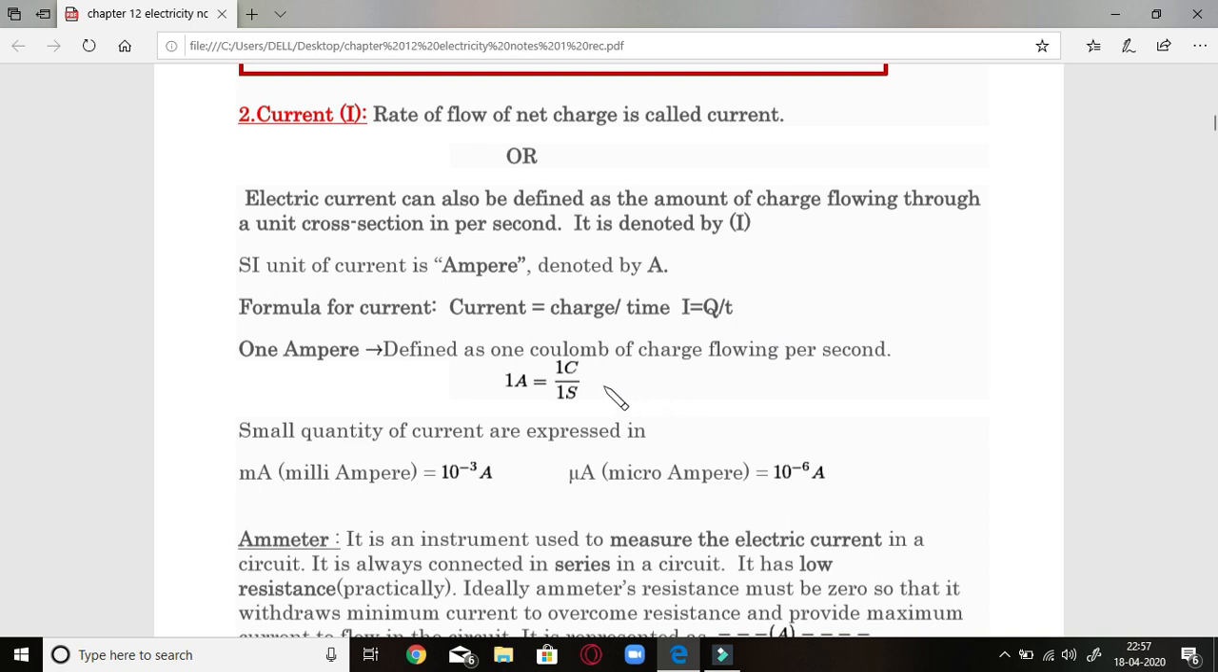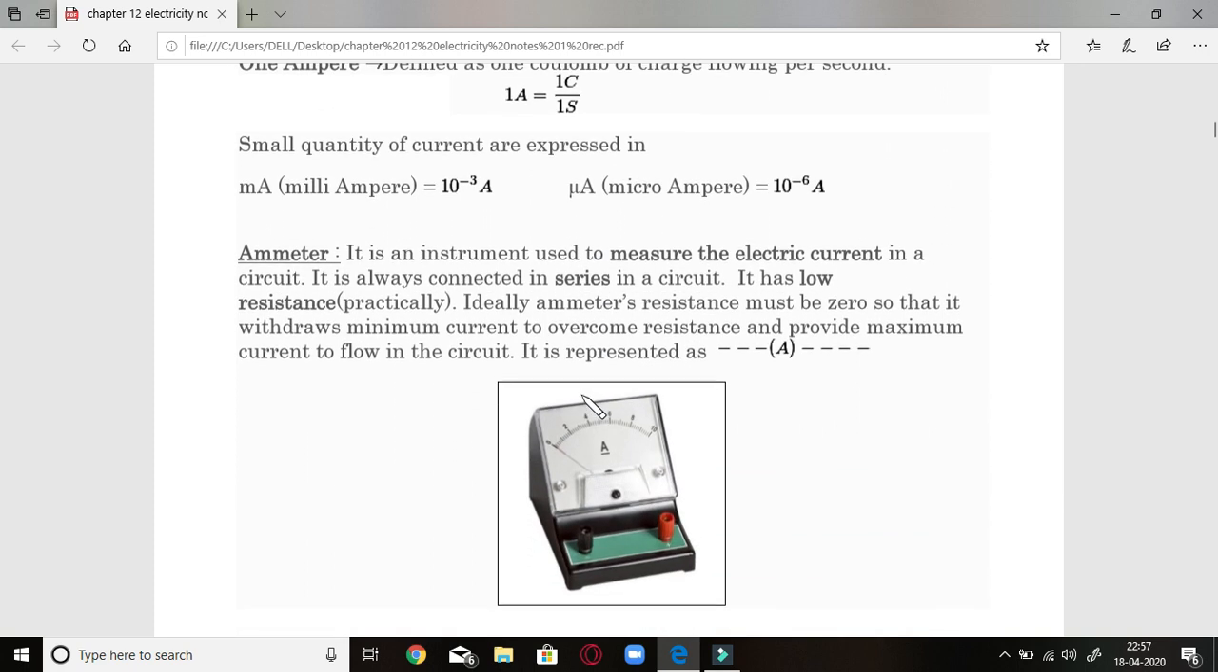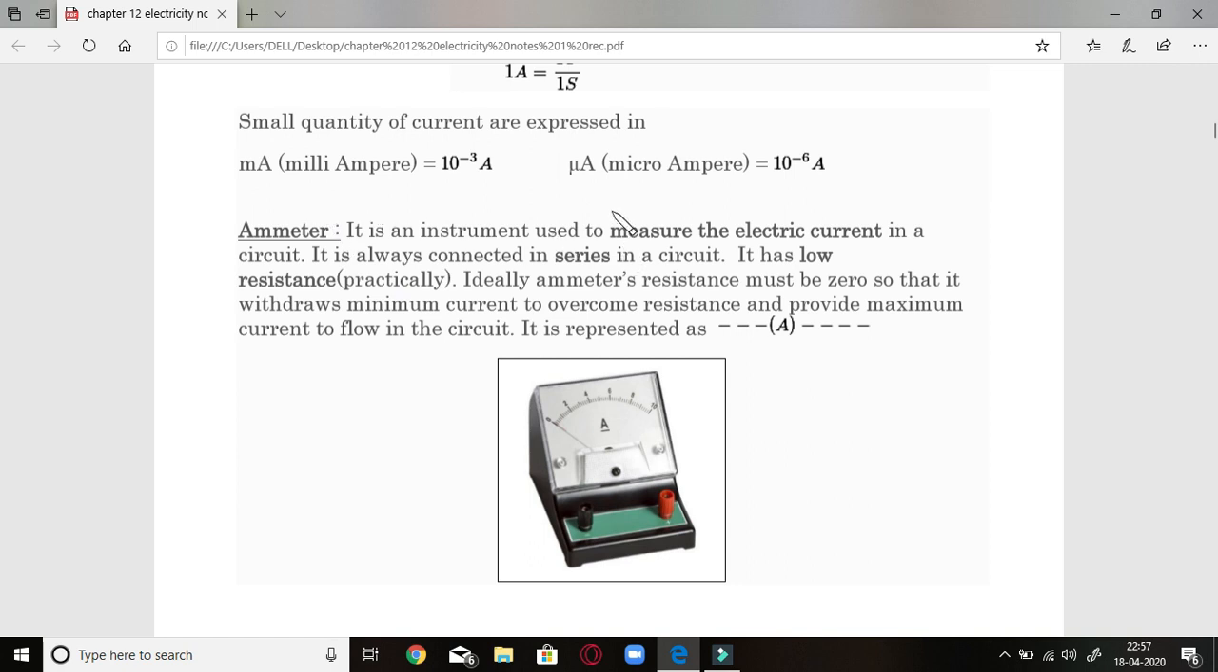One ampere is the quantity of current flowing when we pass 1 coulomb of charge for 1 second only. One ampere is not the only unit to measure current. There are two other units also: milliampere and microampere. Milliampere is represented as small m into capital A, that is 10 power minus 3 ampere, and microampere is mu A, that is 10 power minus 6 ampere. So 1 by 1000 part of the ampere is called milliampere, whereas 1 by 1000 part of the milliampere is called microampere.